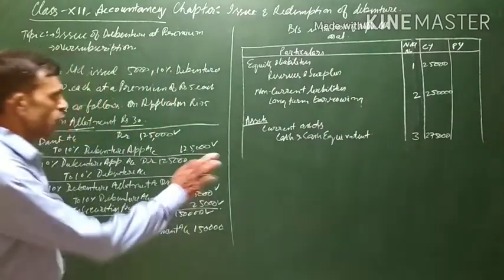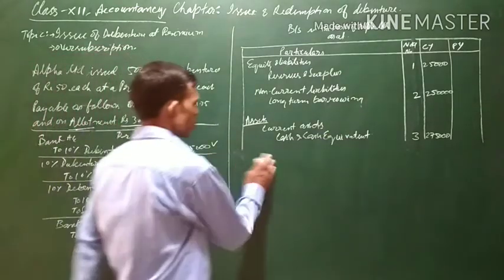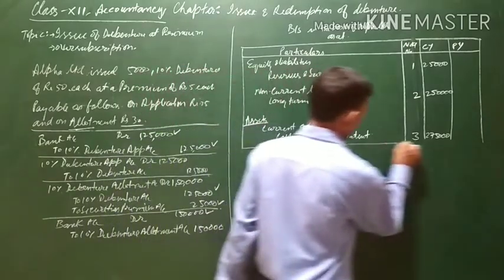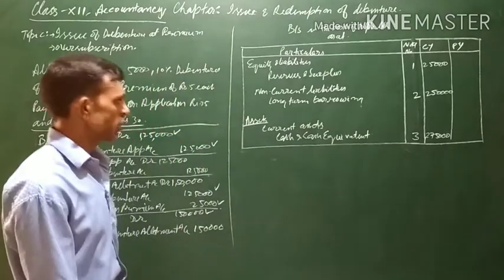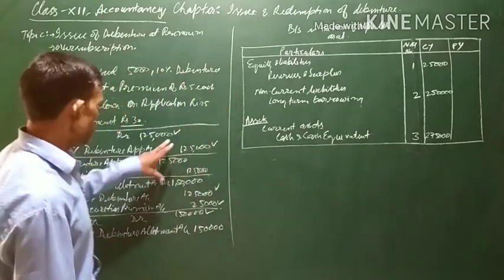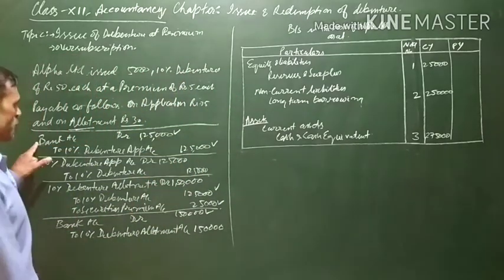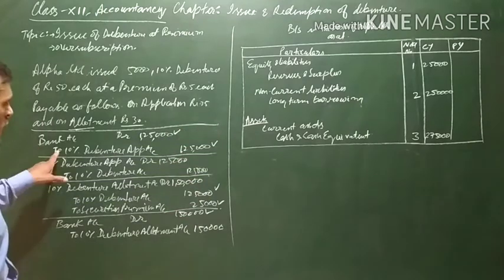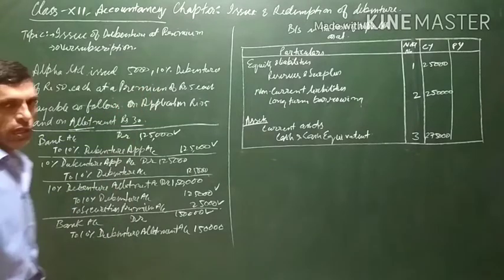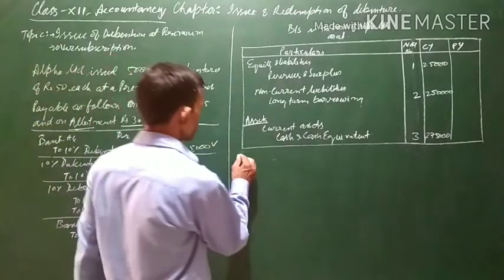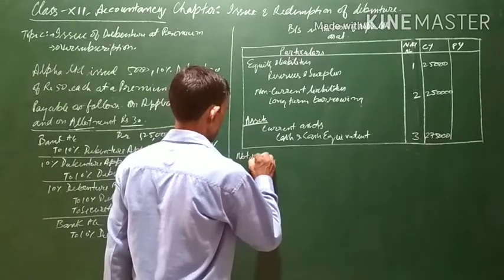Now explanation of all these things will be given in the notes to accounts. This is all about the balance sheet actually. There will be no more items related to the debentures which have been issued, because the bank account amount has been transferred. Debentures are part of the non-current liabilities, and the securities premium is part of the reserve and surplus. Now we will be preparing the notes to accounts.